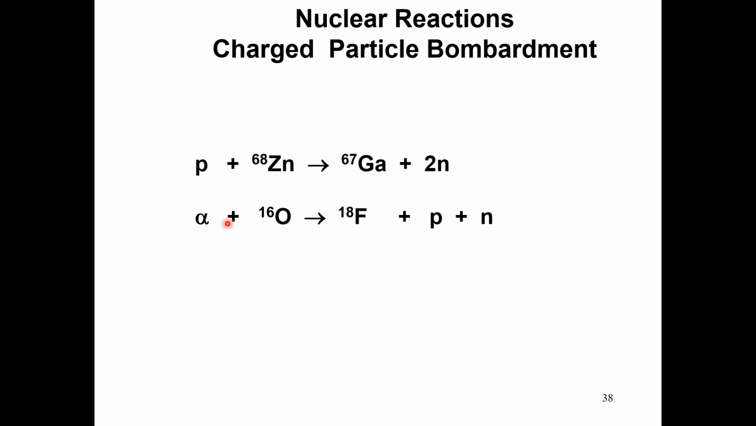Another example of charged particle bombardment is where we strike oxygen-16 with an alpha particle. As a result, we get fluorine-18 plus a proton and a neutron.